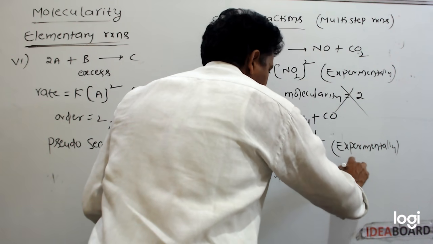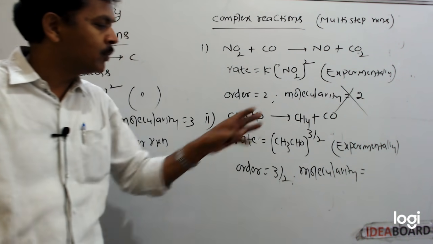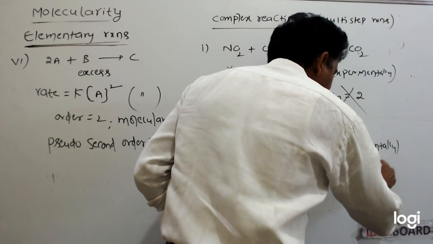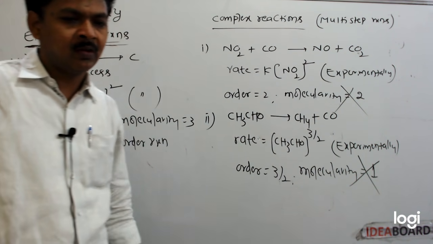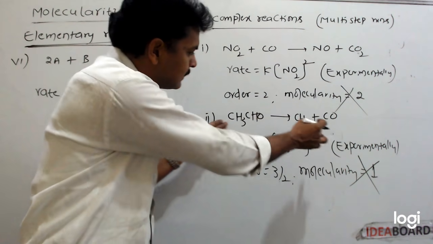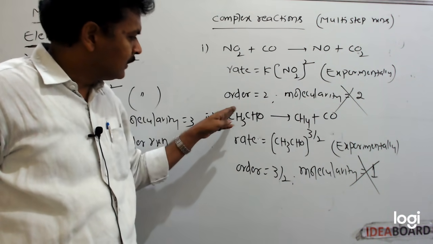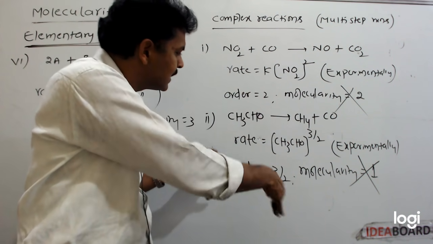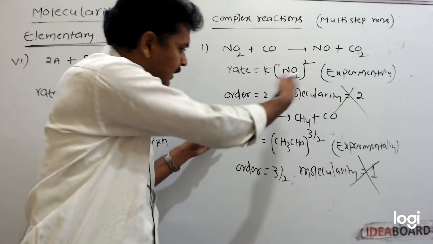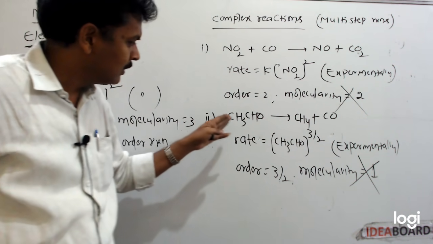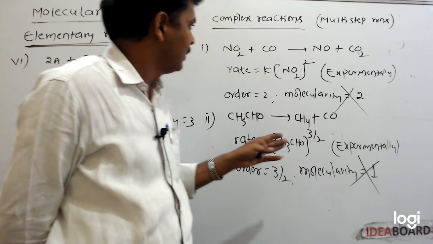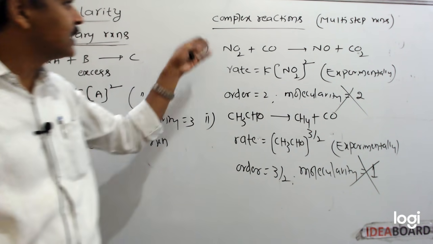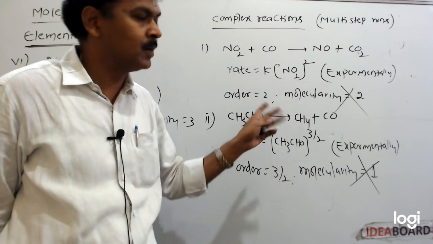Molecularity seems to be 1 but it is not 1, because this is also a complex reaction. This reaction does not take place in a single step. Here also some internal steps are there. So molecularity is applicable only for elementary reactions. It has no meaning for complex reactions.